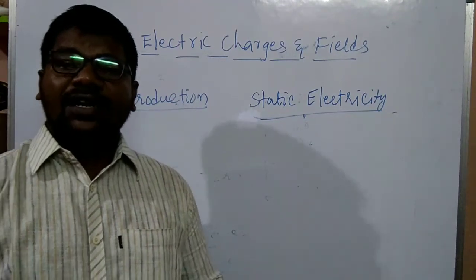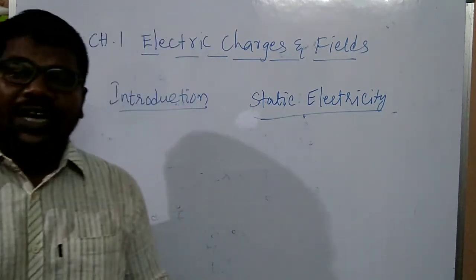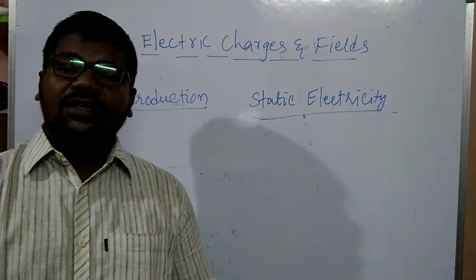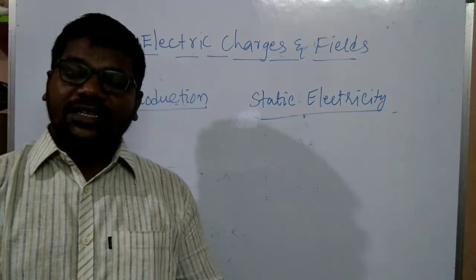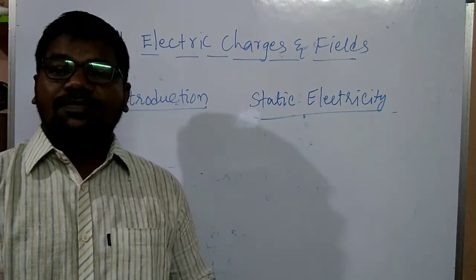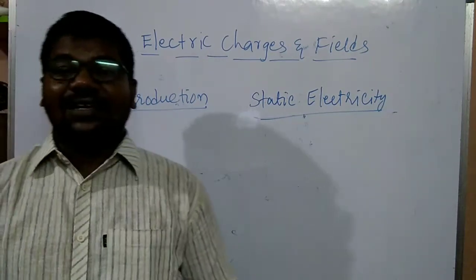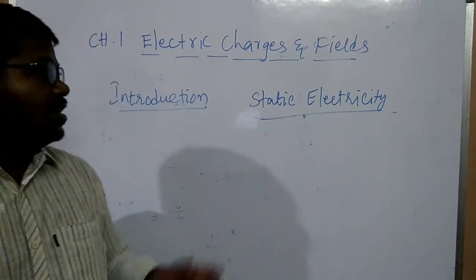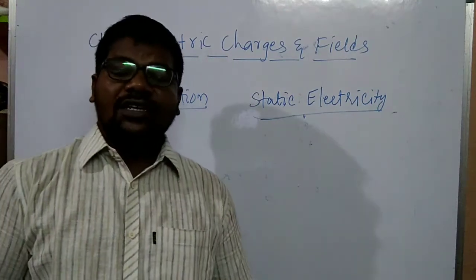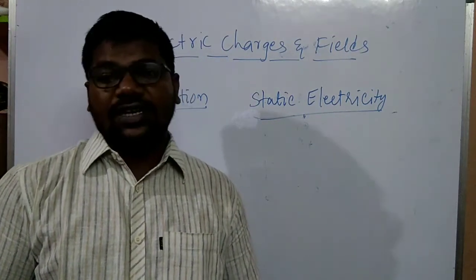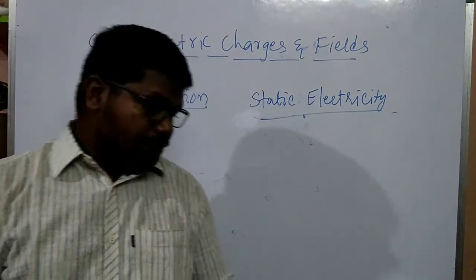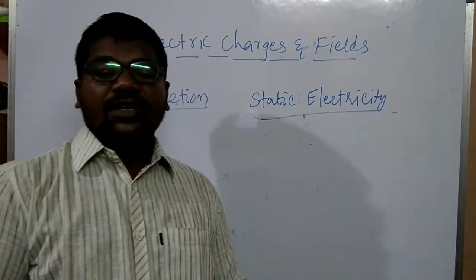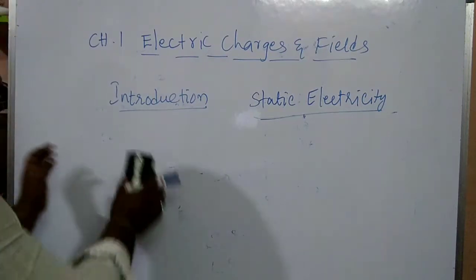One body having the power to attract a small piece of paper, this capacity is due to static electricity. This we can say static electricity or electrostatics. So this is about introduction, my children.